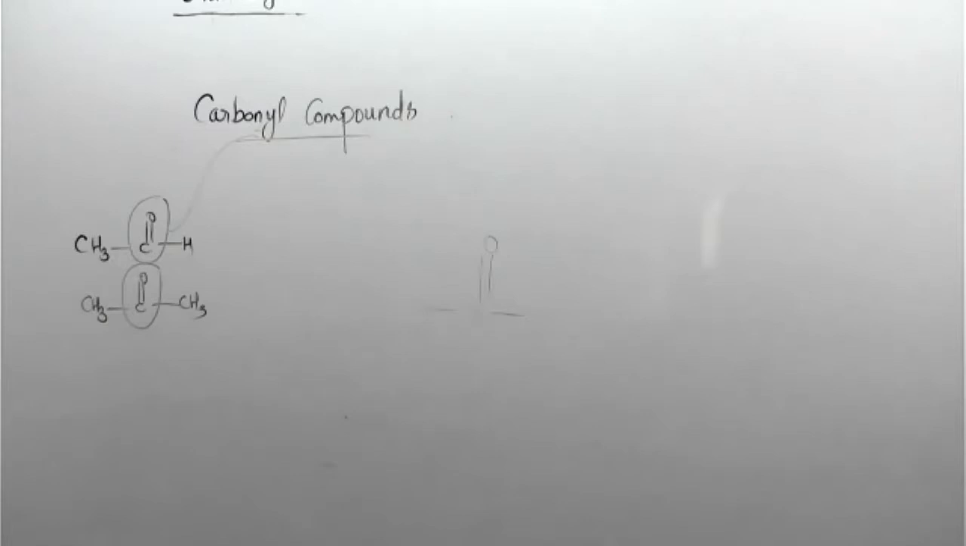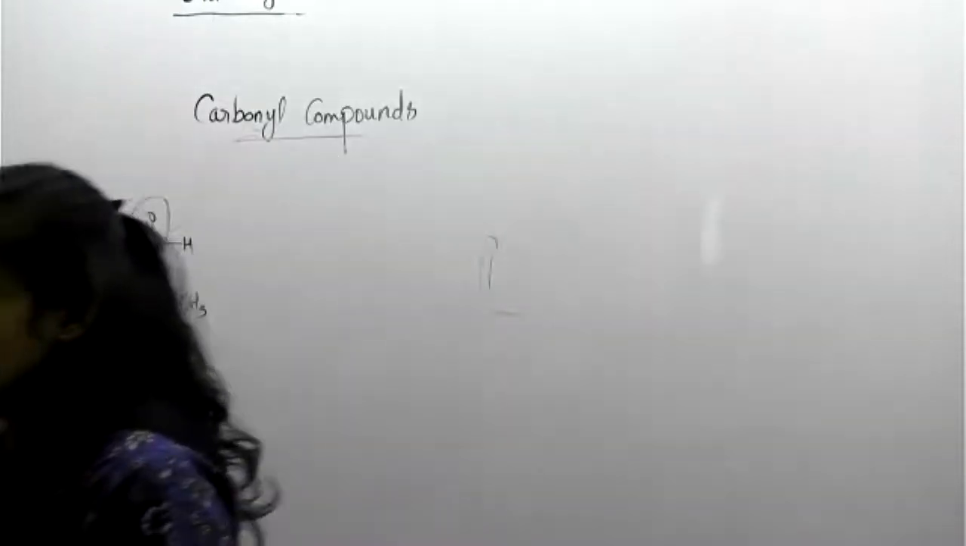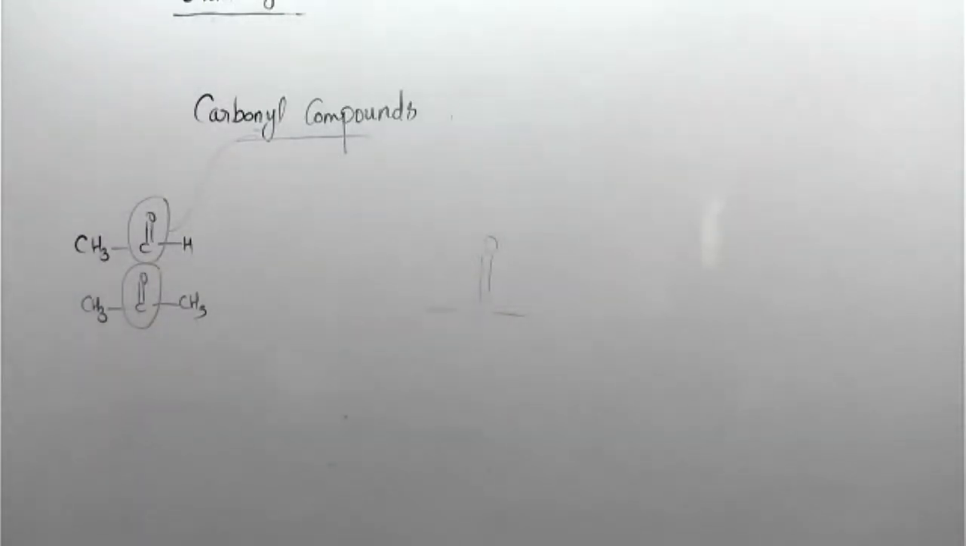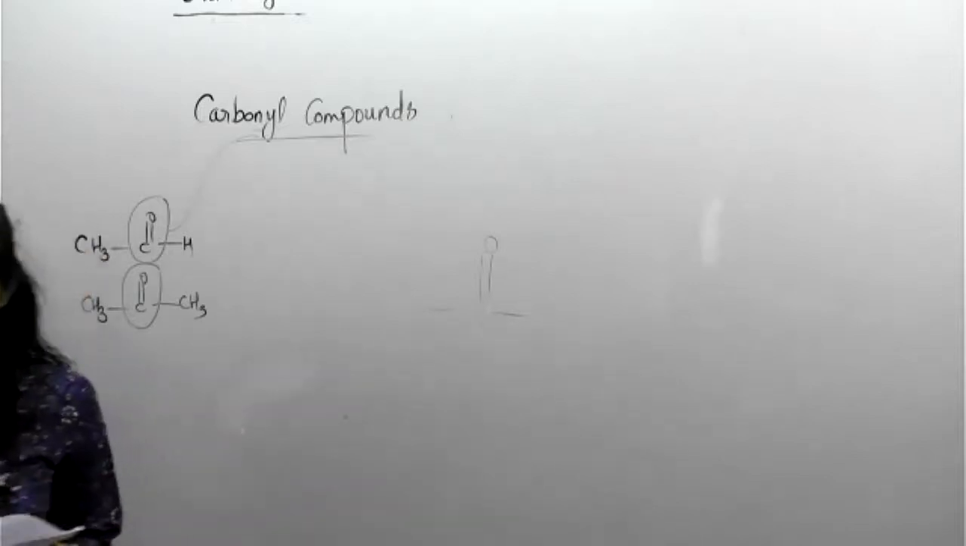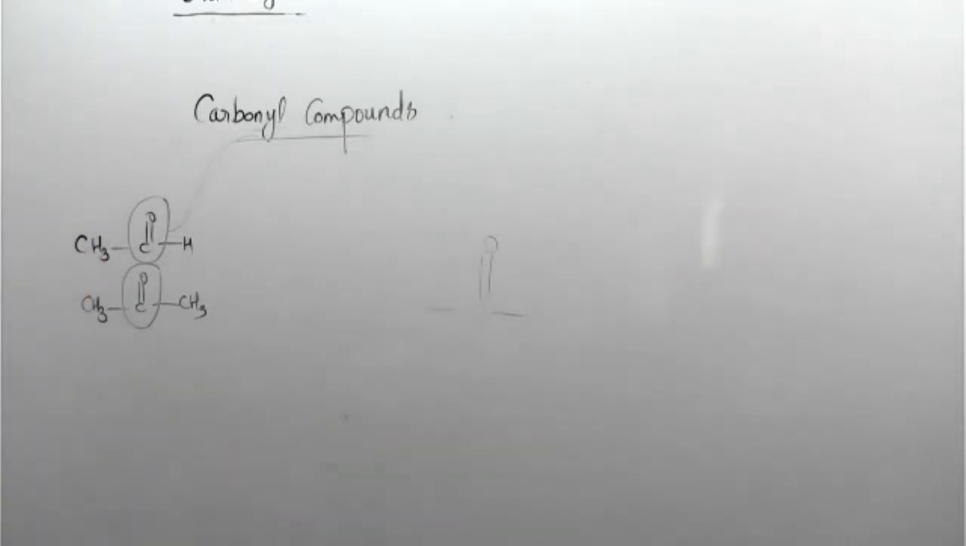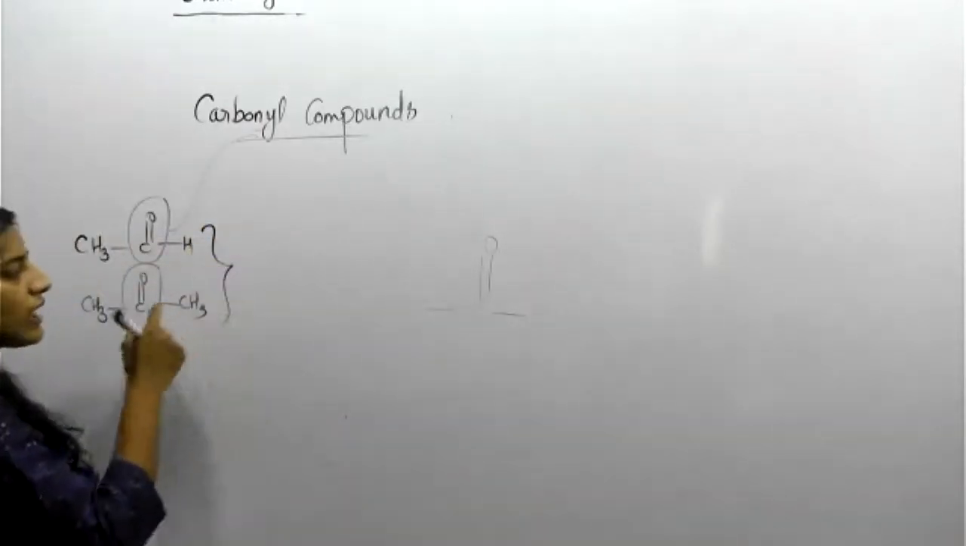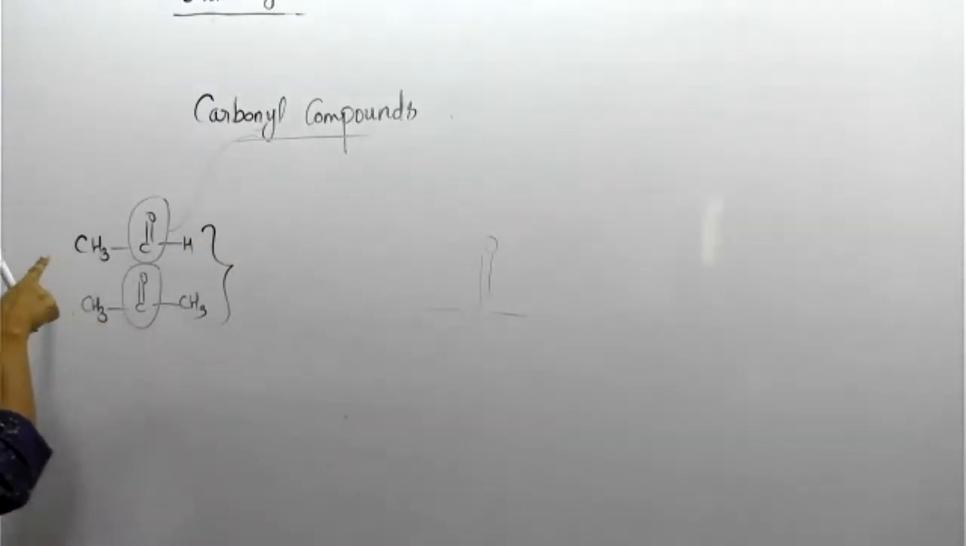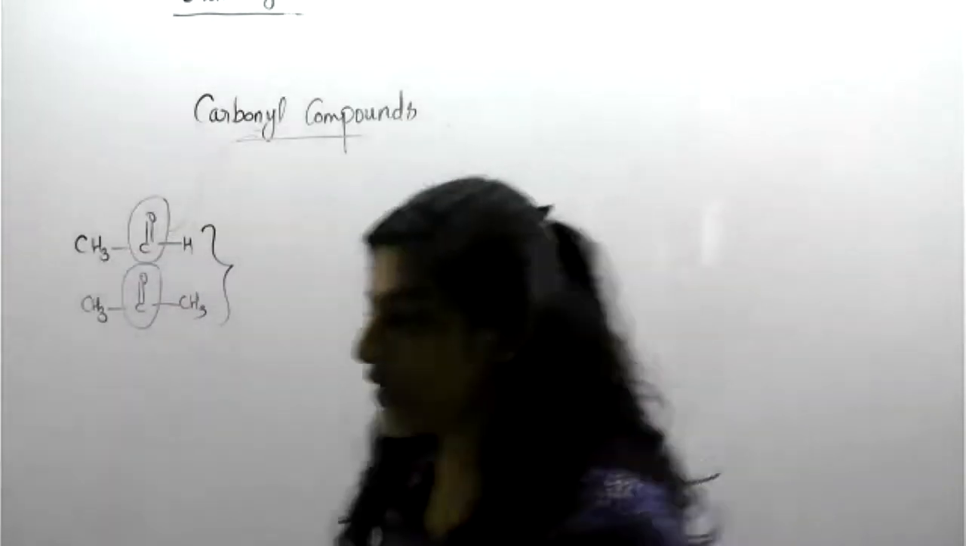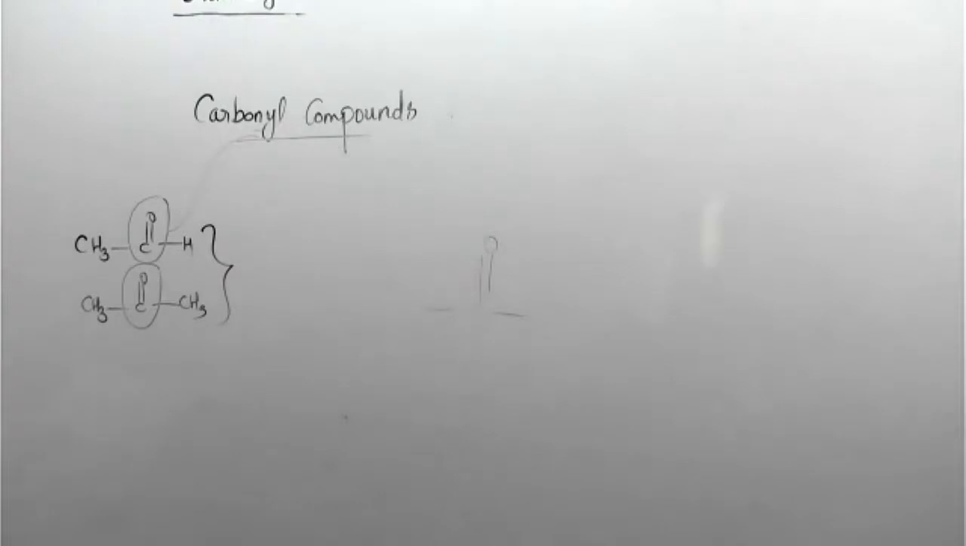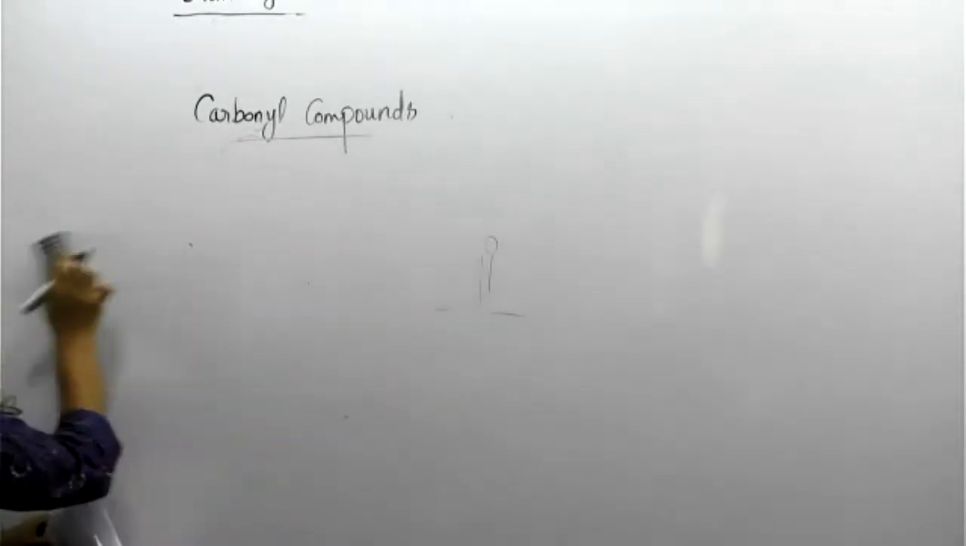Clear? So aldehyde and ketone are under the category of carbonyl compounds. Keep it in your mind. Ester is also possible, because in general we use carbonyl compound mainly for aldehyde and ketone. Now we are going to the naming: how we can name the carbonyl compounds. This is a very important thing.